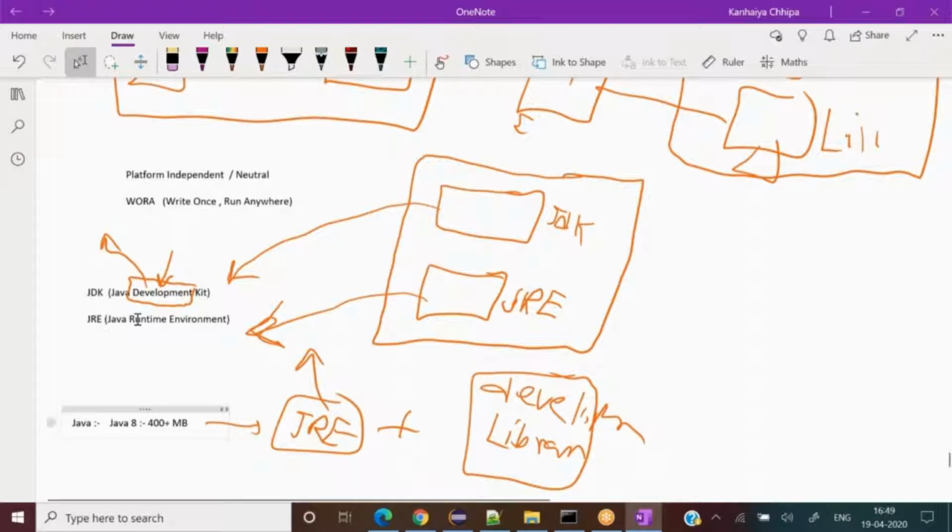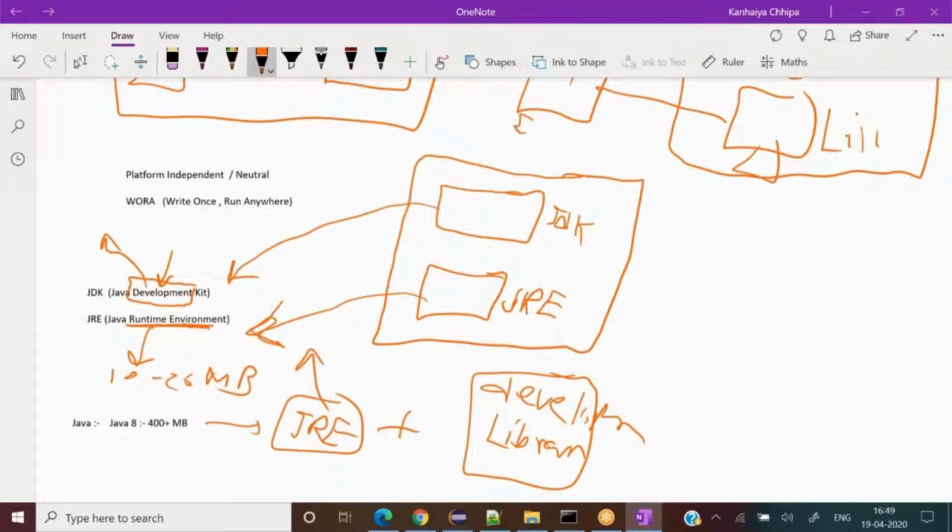But JRE, as the name suggests, is just a runtime environment, just to run any program. So it is not more than 10 to 20 MB. Whenever anybody installs Java on any production machine or any device, let's say a washing machine, what gets installed is the JRE, since they don't need to develop any program there.